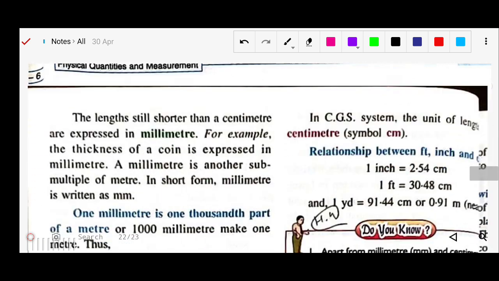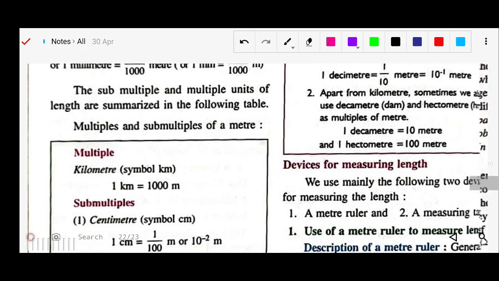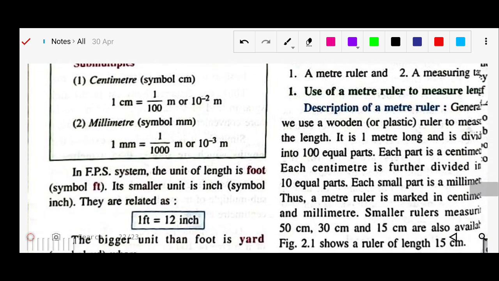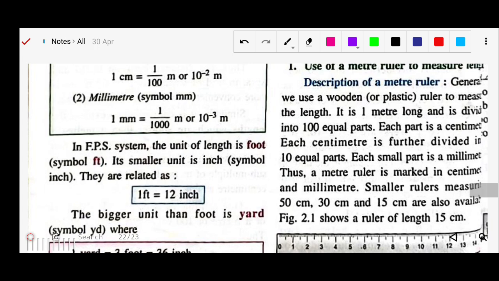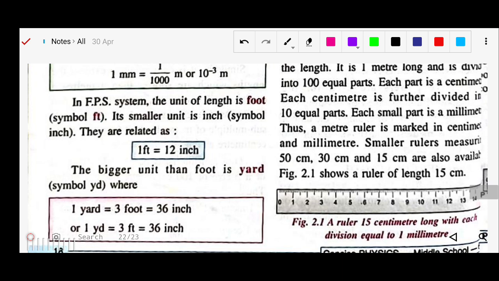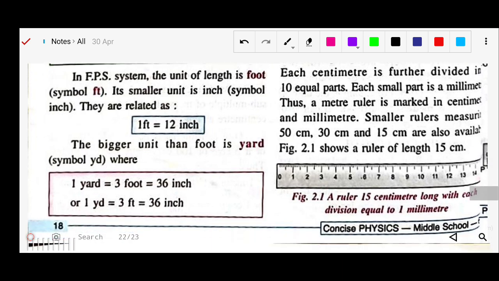Now you can see some units: 1 kilometer equals 1000 meters. Some multiples are there, centimeter, millimeters, right? For the foot, 1 foot, that is ft, equals 12 inches. A bigger unit, the yard: 1 yard equals 3 feet, which equals 36 inches.